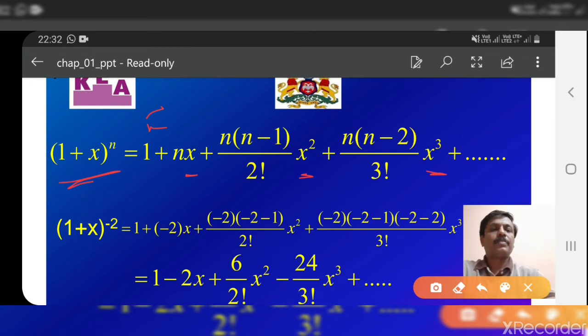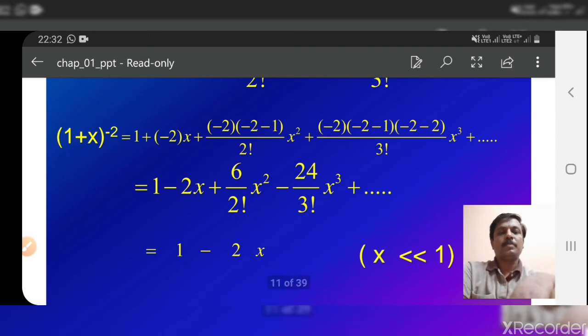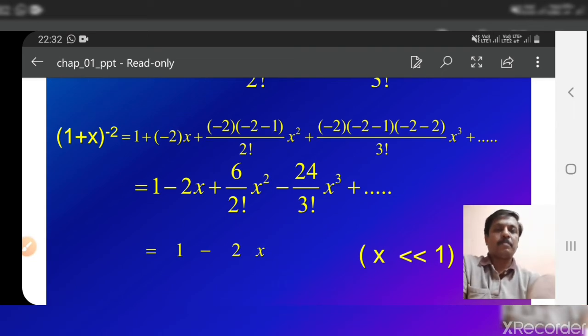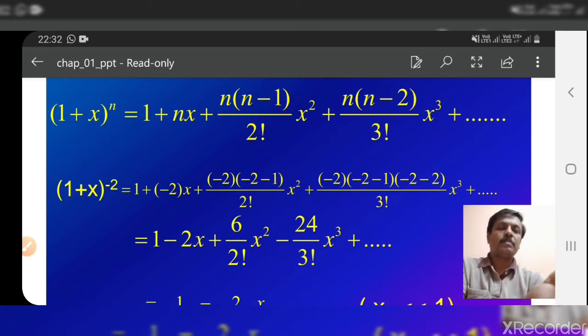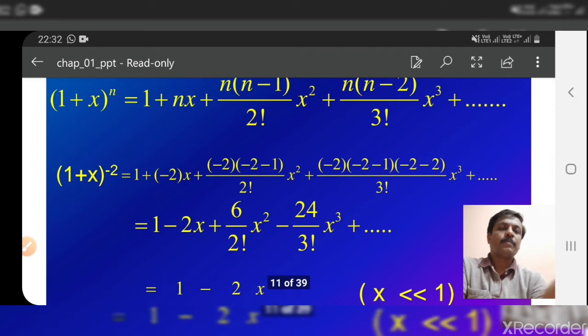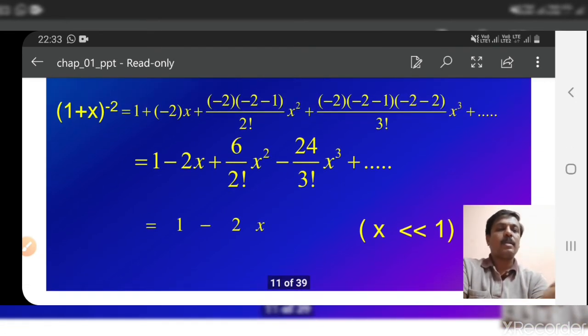Okay, so here one example is given. Expand 1 plus x raised to minus 2 using binomial theorem. So here if you compare this with this formula, in place of n we have minus 2. So n is equal to minus 2 here. Therefore this becomes 1 plus minus 2x plus, you put the values of n here, then you simplify, and finally here x is very much smaller than 1, means x is very small compared to 1.